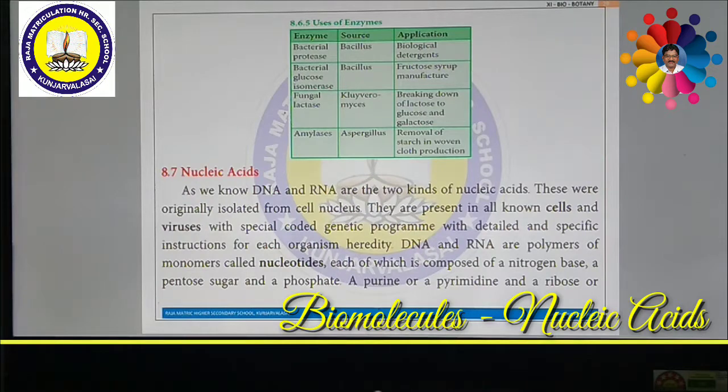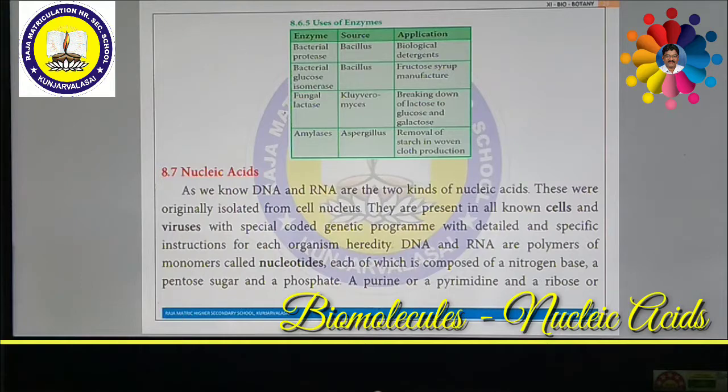A nitrogenous base is linked to the pentose sugar through an N-glycosidic linkage. What is an N-glycosidic linkage? When two molecules are joined together with the removal of a water molecule, it is called a glycosidic linkage, forming a nucleoside. When a phosphate group is attached to a nucleoside, it is called a nucleotide.